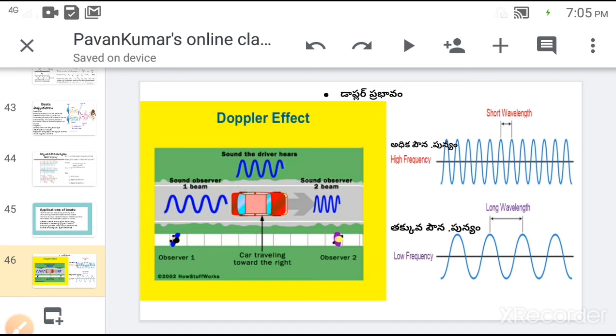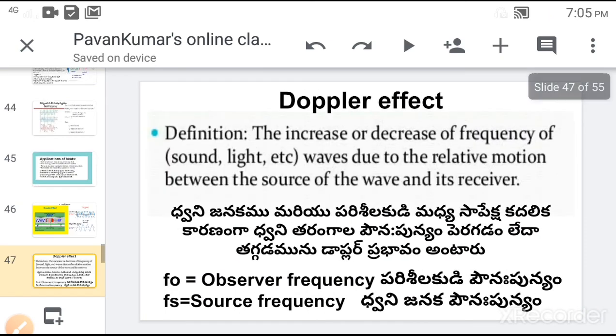If the source is moving towards or away from the observer, then also the observer will hear a lower or higher frequency compared to the frequency of the source. That is, a change in the frequency of sound heard by the observer due to the relative motion of the source and observer. So the Doppler effect can be defined as the increase or decrease of frequency of sound waves due to the relative motion between source of sound and observer.